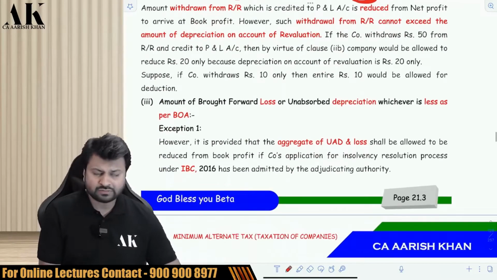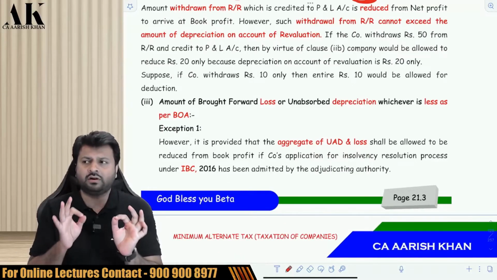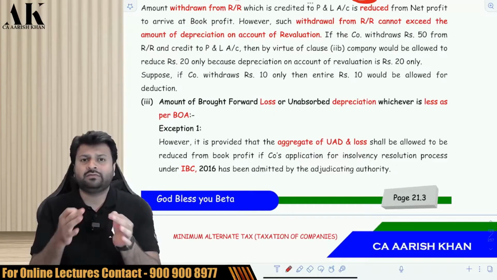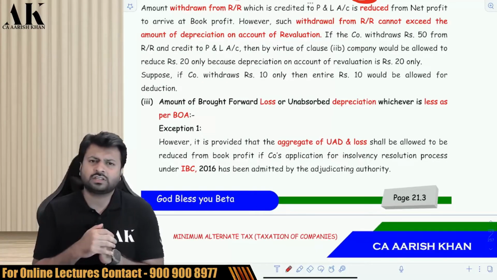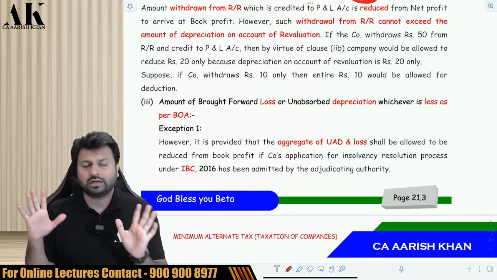Okay. Next, what happens with brought forward loss and UAD under the normal provision? Under the normal provision of the income tax law, the brought forward loss and UAD is allowed to be carried forward and set off as per the provisions of section 72, 73 or section 32. Both are allowed to be carried forward and set off. Both under the normal provision, both are allowed.